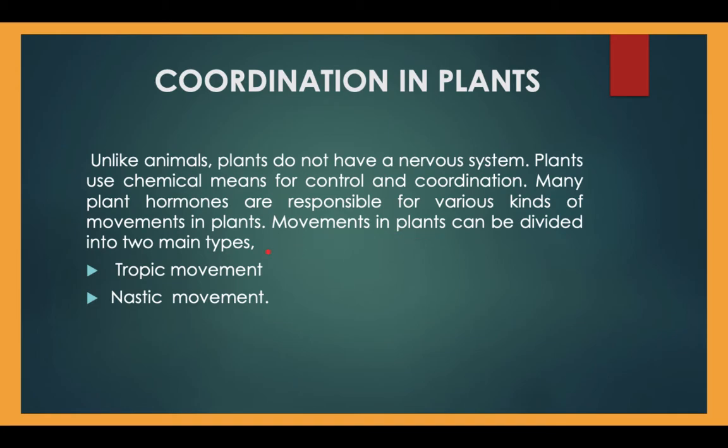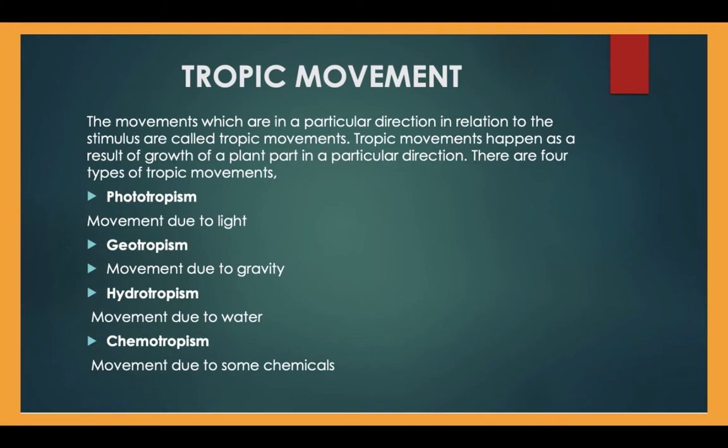Movements in plants can be divided into two main types: tropic movements and nastic movements, which we have already studied in our live classes. I have shown you a presentation to make you understand what tropic movements and nastic movements are. Now, try to understand once again, recall: the movements which are in a particular direction in relation to the stimulus are called tropic movements, and this phenomenon is known as tropism. Tropic movement happens as a result of growth of a plant part in a particular direction.